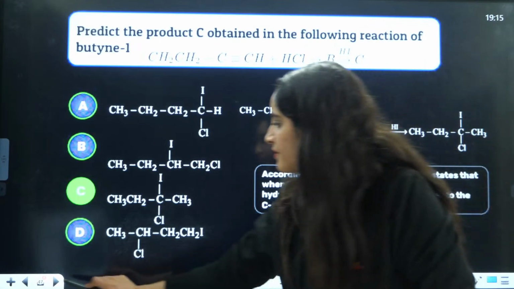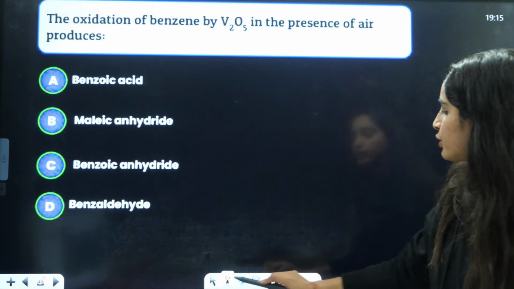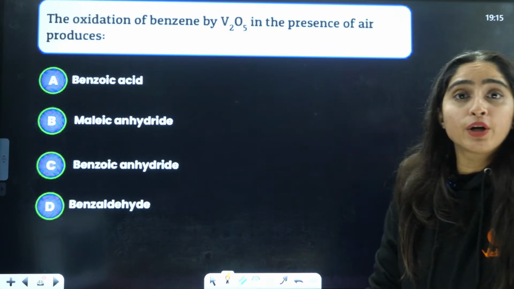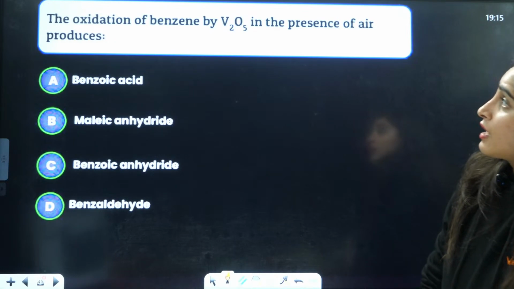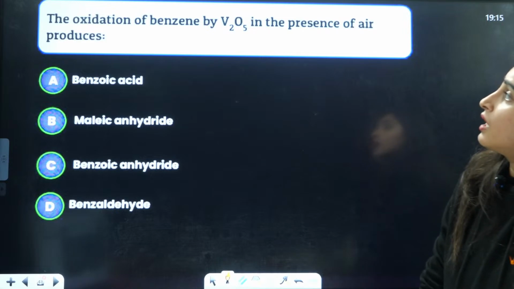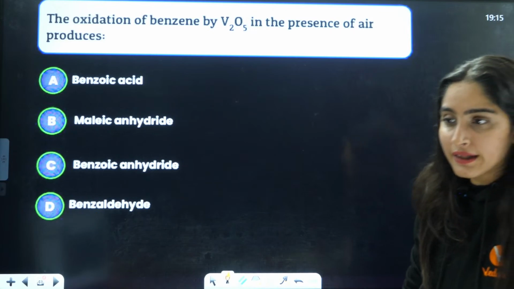Next we have the oxidation of benzene by V2O5 in the presence of air produces. This is a very interesting reaction.